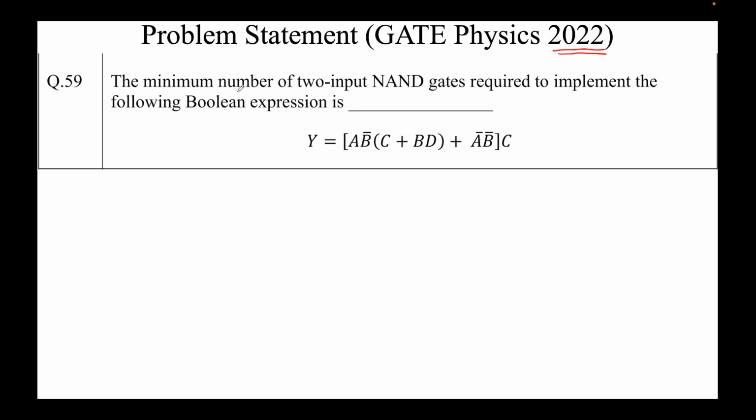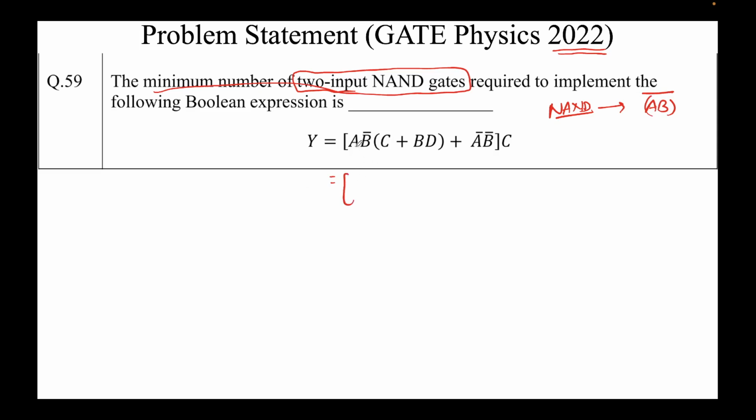Now, again, what's the question? Find the minimum number of 2 input NAND gates. So we need to find the NAND gates. The circuit has to be in the form of NAND gates, and we need to implement the following Boolean expression. So the expression is this. We have to implement this expression using nothing but NAND gates. Now we know the formula for NAND is (AB) whole bar. Remember this. So we have to convert this form somehow to a form similar to this, multiplied and then whole bar. Let's solve this.